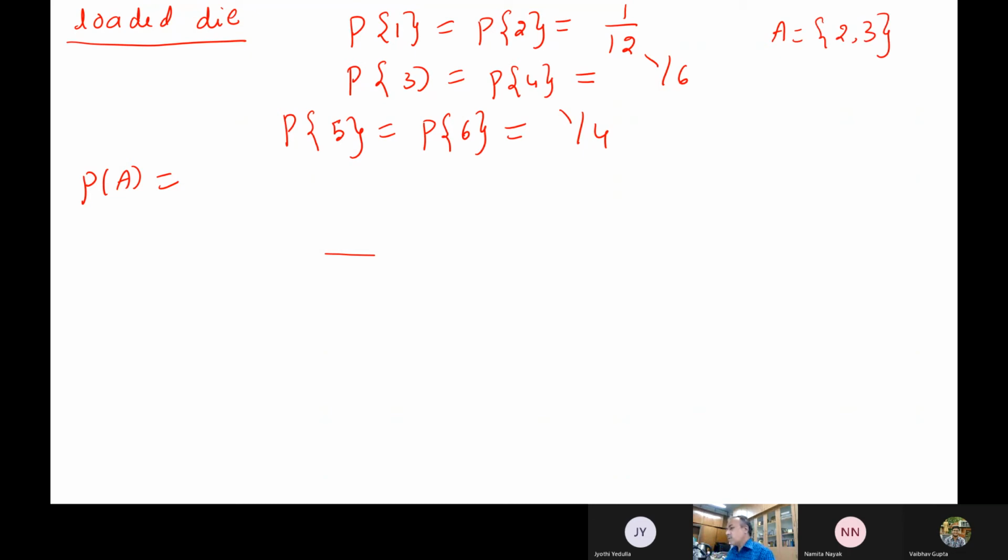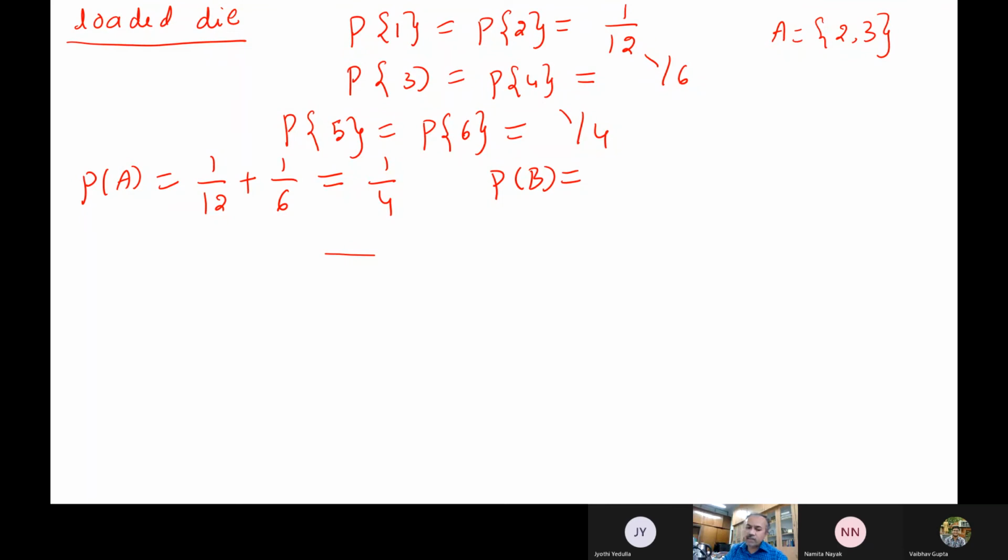What is the probability of 2? 1 by 12. 3 is 1 by 6. So 1 by 12 plus 1 by 6. This turns out to be how much? 1 by 12 plus 1 by 6 is 1 by 4. And now what is the probability of B?